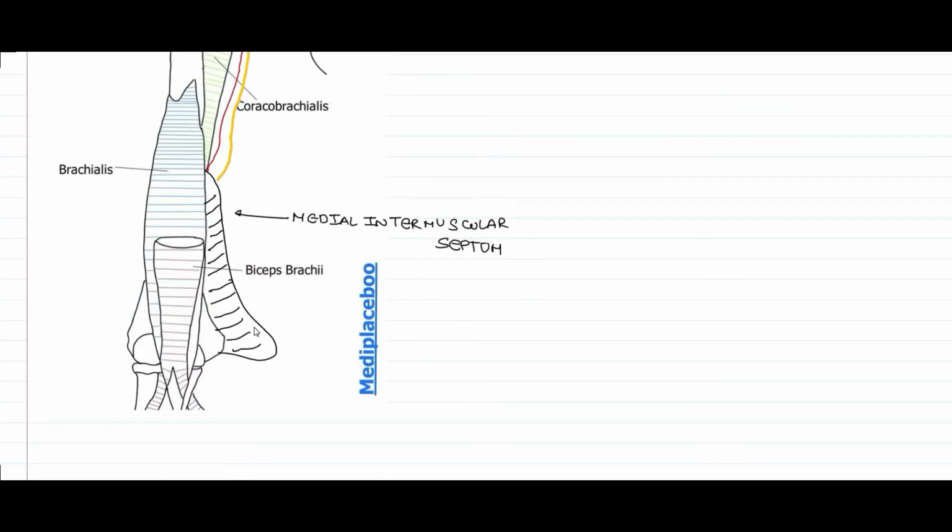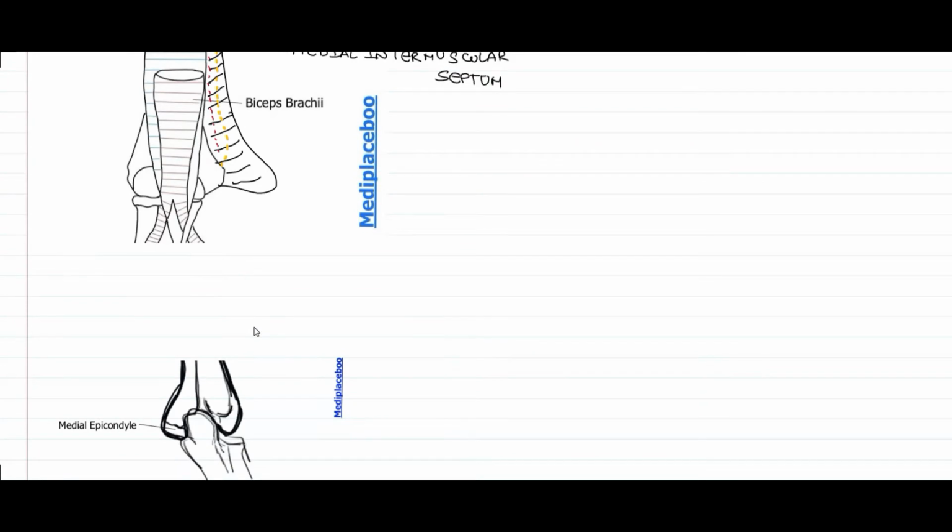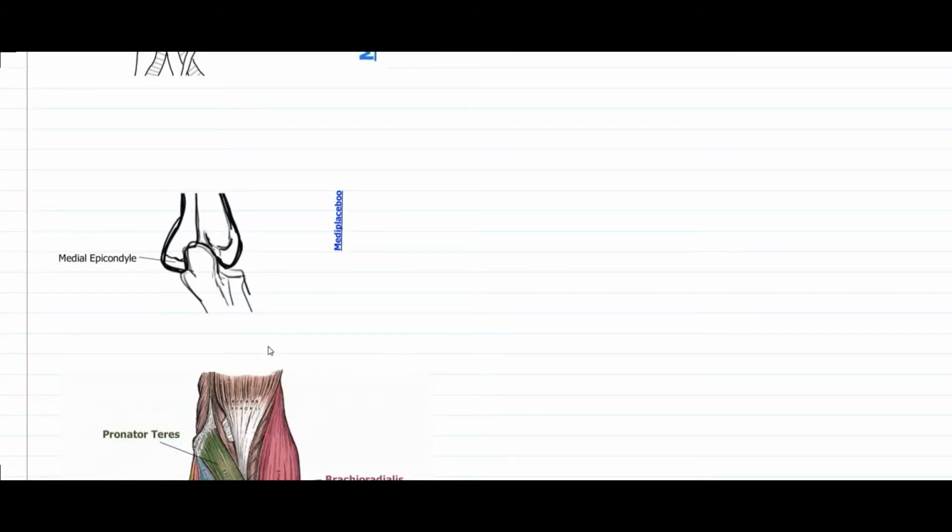Both the superior ulnar collateral artery and the ulnar nerve will pierce the medial intermuscular septum at the insertion of the coracobrachialis muscle and will move posteriorly to the arm region near the medial epicondyle. The dotted lines in the diagram represent the posterior view of the ulnar nerve and the superior ulnar collateral artery. Now, let us take a look at the posterior view of the elbow joint.